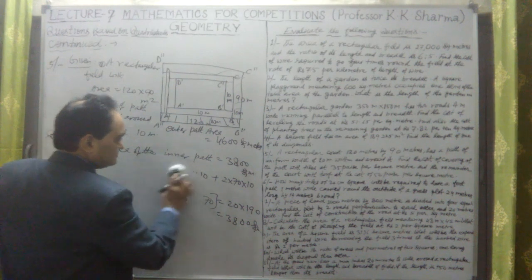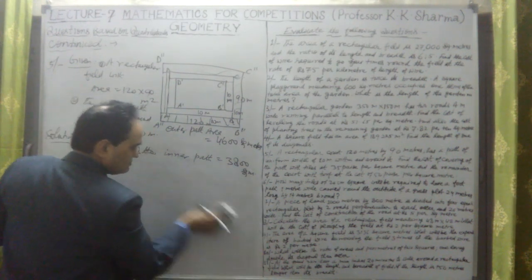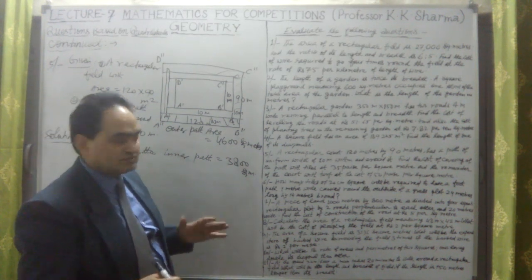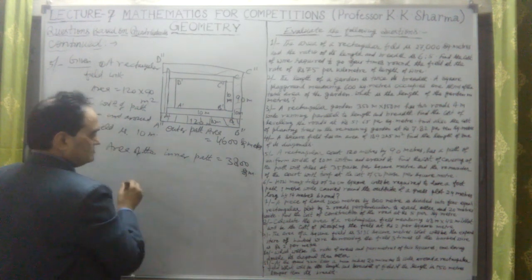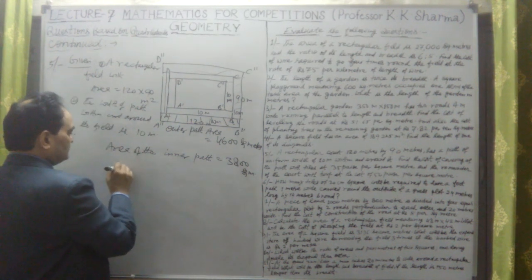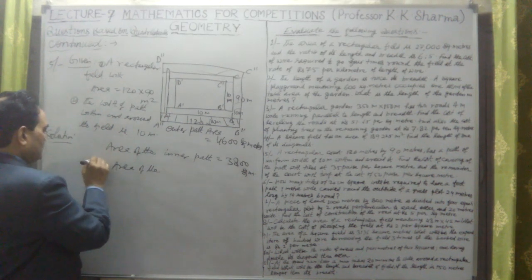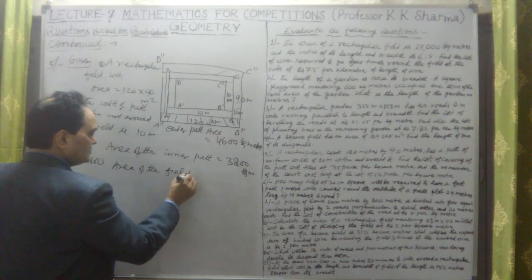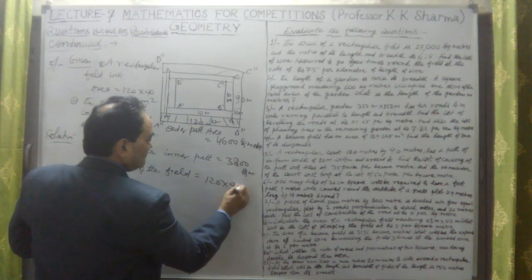Now try to understand. The two things which are required: the area of the remaining field which is to be turfed. For the area of the remaining field, this inner path is to be subtracted. Now the area of the field is equal to 120 into 90.